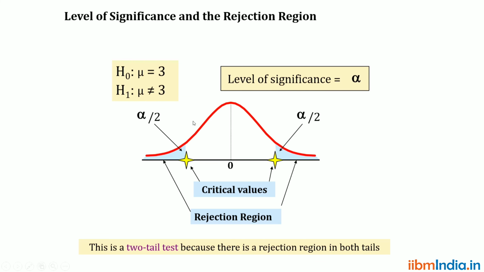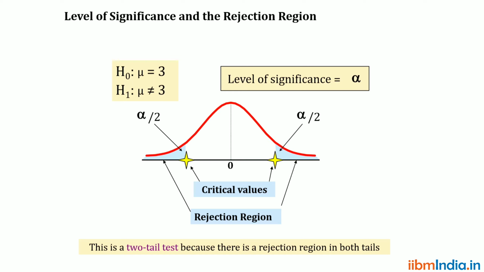For example, in the two tail test, always remember that if the equal sign is there, we call it a two tail test. How to differentiate whether it is two tail or one tail? Two tail means the equal sign should be there in the null hypothesis. If it is a one tail test, it is either lesser than or equal to, or greater than or equal to, if that sign is there, we call it a one tail test.